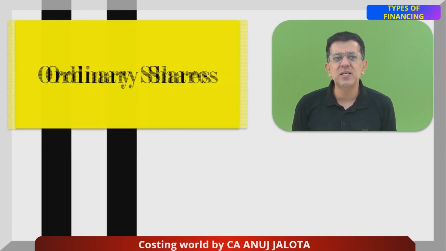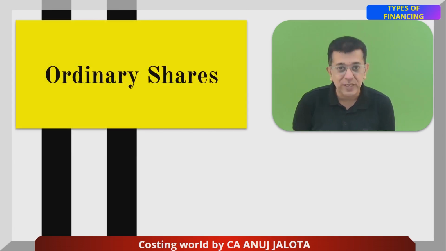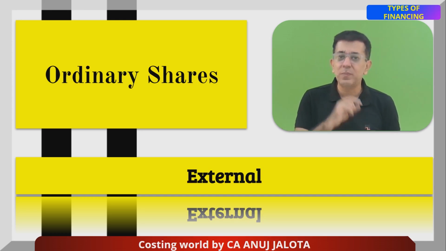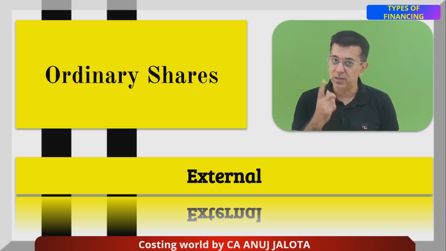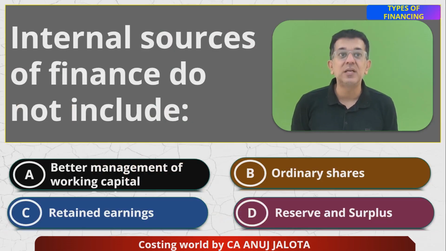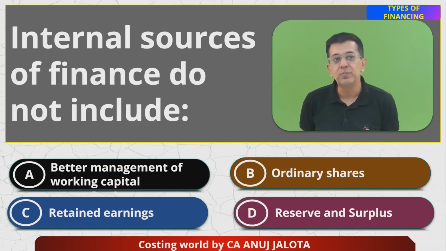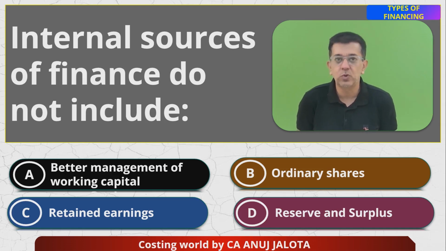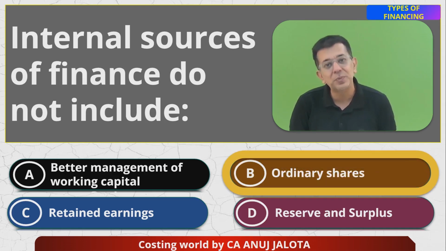Second thing in this case is ordinary shares, also called equity shares. Equity shares are always external. Somebody else is giving you the money. Who? The shareholders. I do understand that shareholders are the owners of the company, but they are not internal people. They are external people who own the company. So out of the 4 options, C and D are internal sources. C and D are almost the same thing, both mean almost the same. As for A, I don't know what it is talking about, to be honest. So the answer should be B. That should be the correct answer.